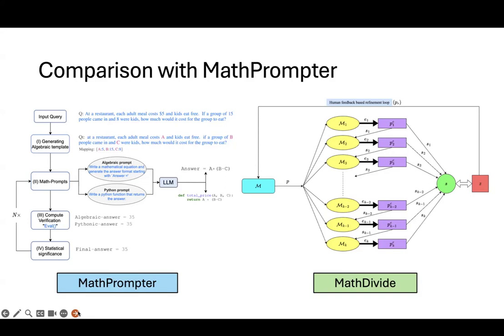Moving on to the MathDivide prompting technique, our approach begins by breaking down a complex mathematical problem, let's say m, into a series of smaller and more manageable subproblems, m1, m2, up to mk. We input the natural language problem into the LLM, which then identifies key components and their interrelations. We also give a tailored prompt P, and based on this prompt P, the LLM constructs an algebraic expression Ei for each subproblem mi that basically embodies the essential mathematical operations needed to solve it.